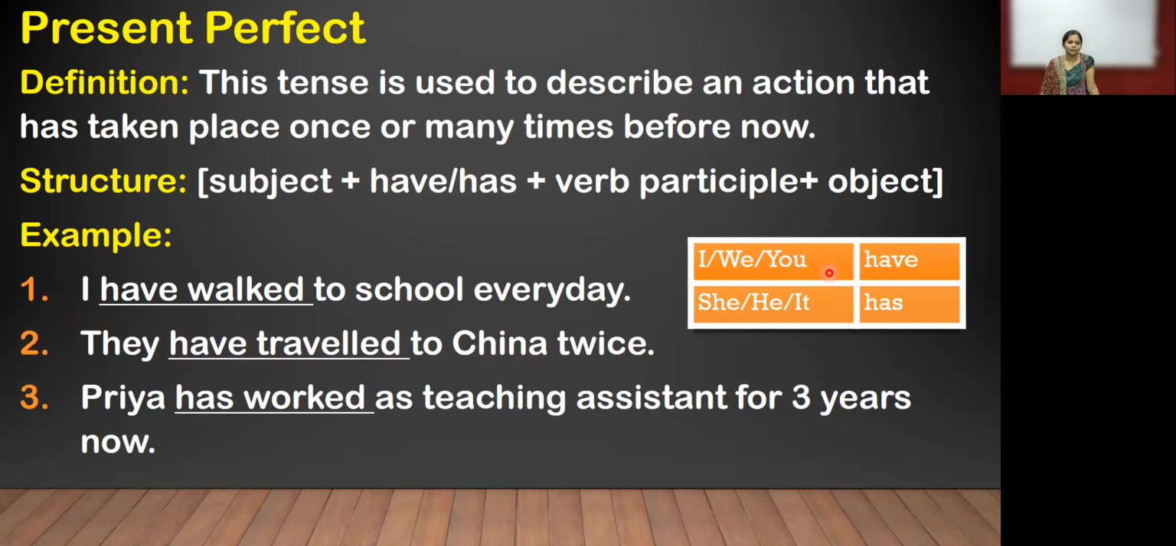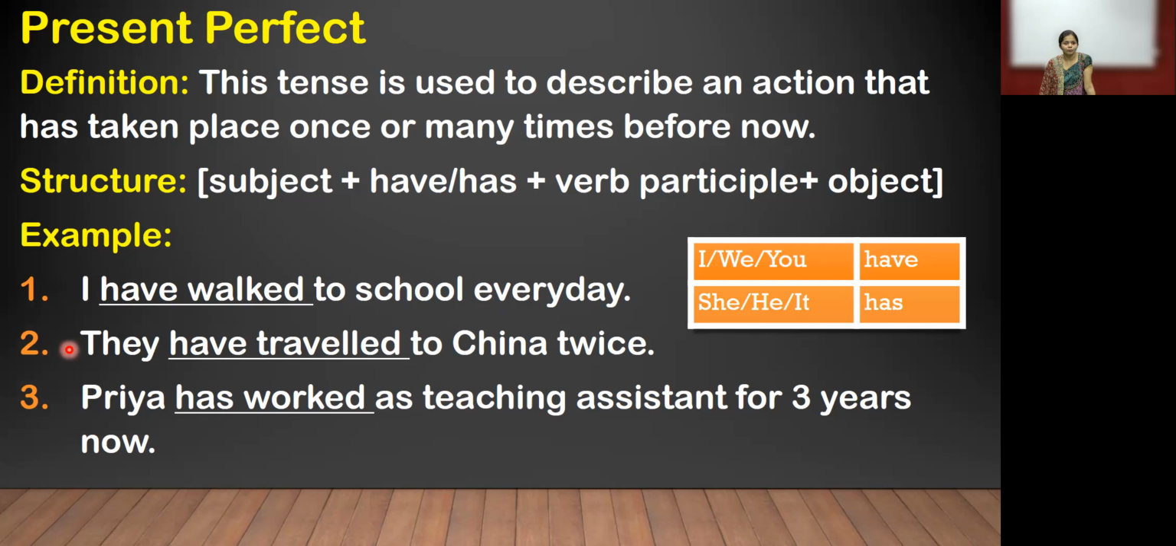And in that, I, we, you are also included. So we can use have. They have traveled to China twice. Is it in the future? No. Is it in the past? No. He's telling that they have traveled to China twice.